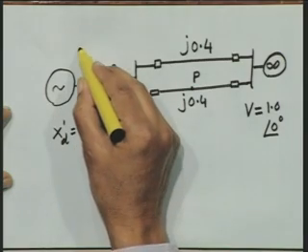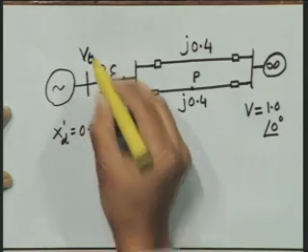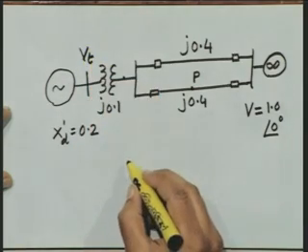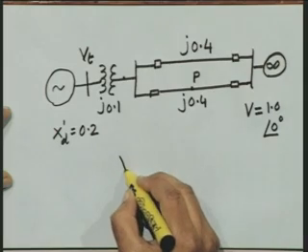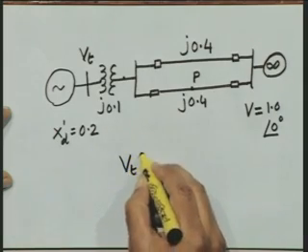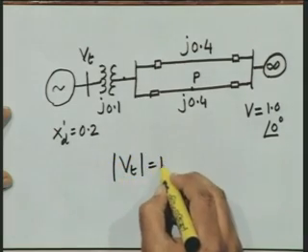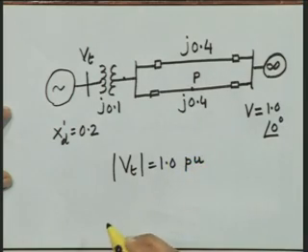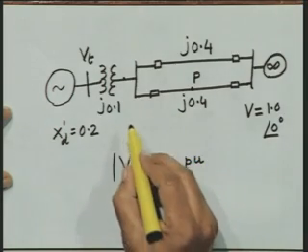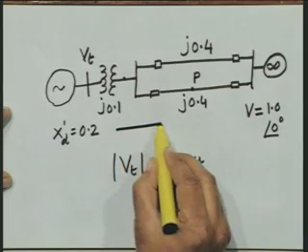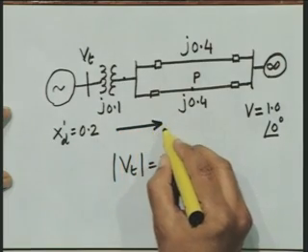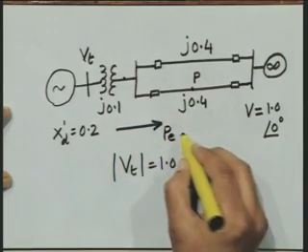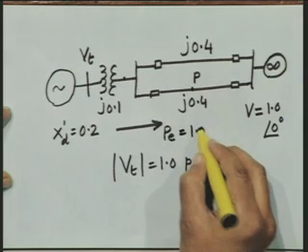We denote the terminal voltage by symbol Vt, and let us assume that Vt magnitude is given to be equal to 1.0 per unit. And also it is assumed that this machine delivers electrical power Pe equal to 1.0 per unit.